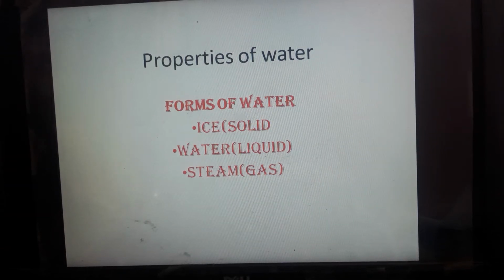Next chapter is properties of water. In nature, water exists in three forms: solid form, liquid form, and gas form. Ice is the solid form of water. Water itself is the liquid form of water. Steam is the gas form of water. Steam means when you are boiling water on a gas stove, you can see water vapor goes from the water. That itself is known as steam.